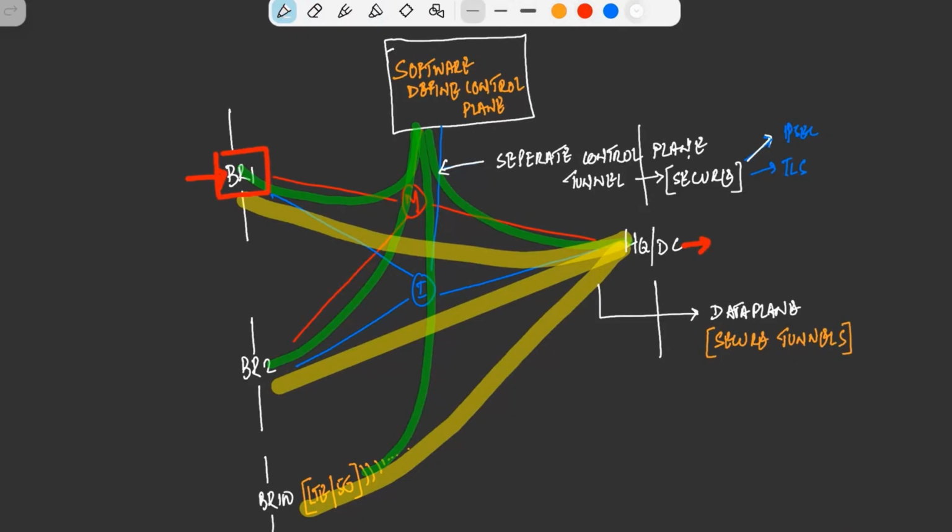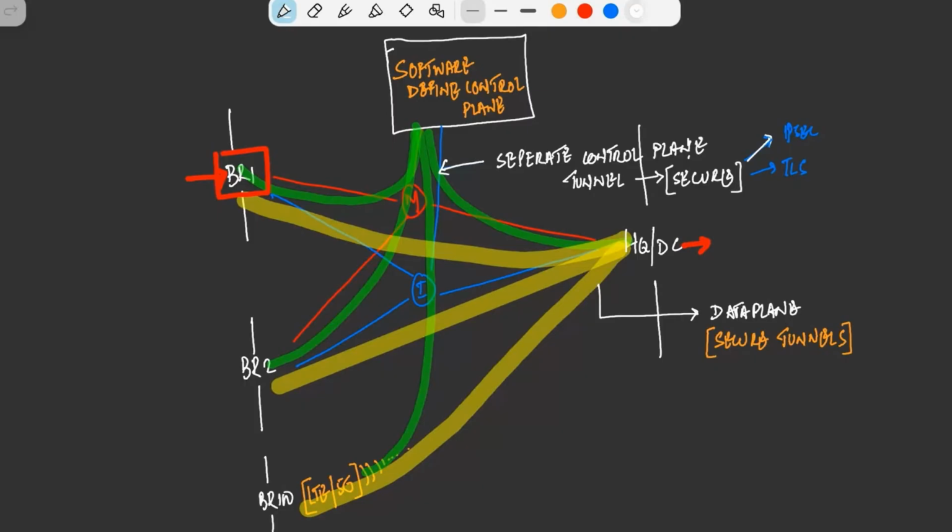So what is happening when a branch is able to send the data end to end, right? Earlier, the branch connected to a POP location, and we handed over that traffic to any of the MPLS or internet links, right? So we did not have control of the traffic. We were just sending the traffic, and based on that, the MPLS provider or internet provider would route the traffic to the destination. But here, due to the tunnels from a branch to headquarter, let's say we have a tunnel from branch to headquarter for our data plane traffic.